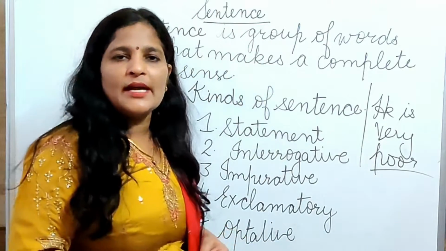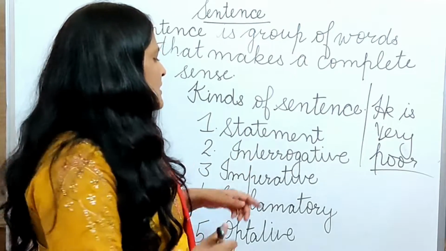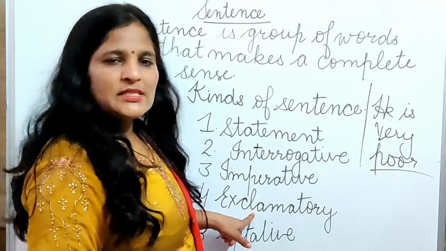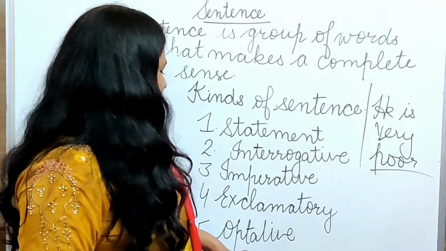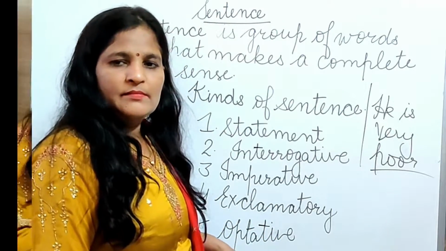Let's discuss the kinds of sentence. The first one is statement. Second is interrogative. Next is imperative. Next is exclamatory. And the next one is optative. Let's discuss in detail, beta.